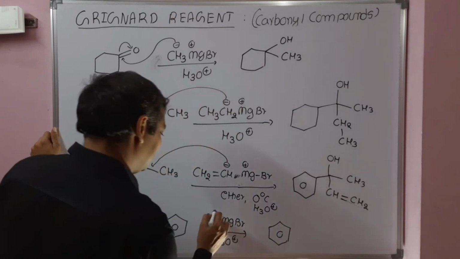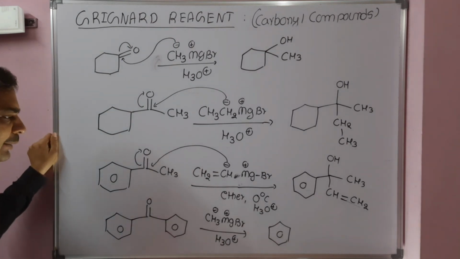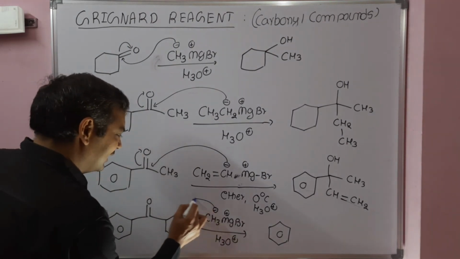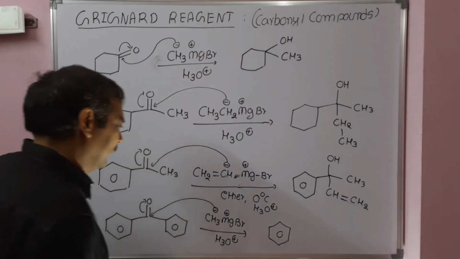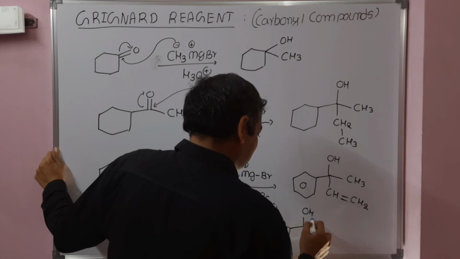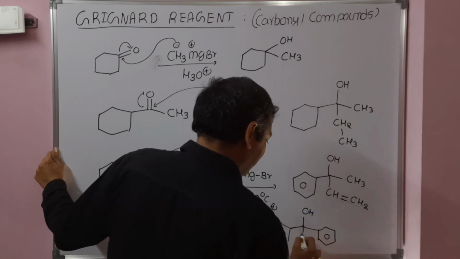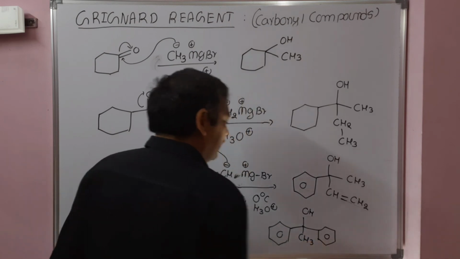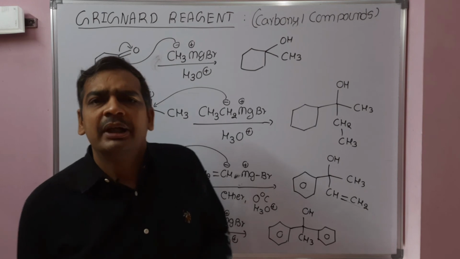The CH3 minus of methyl magnesium bromide, the carbon attached to magnesium, is electronegative and acts as a nucleophile that will attack at the carbon of the carbonyl. So the product obtained has an OH, the phenyl rings are from the starting material, and here it is a methyl group from the Grignard reagent. So these are the examples of ketones.